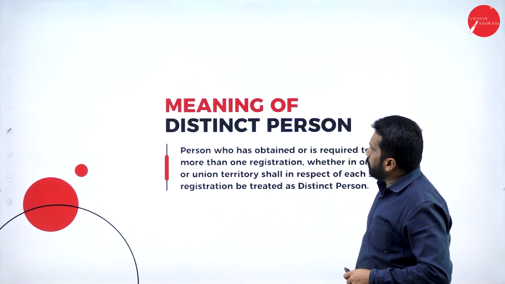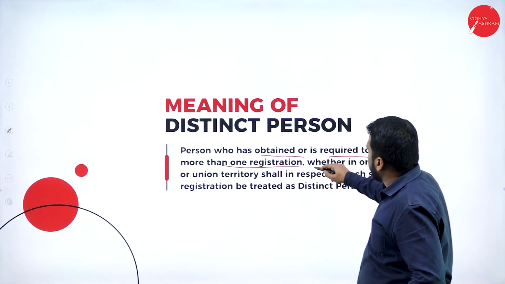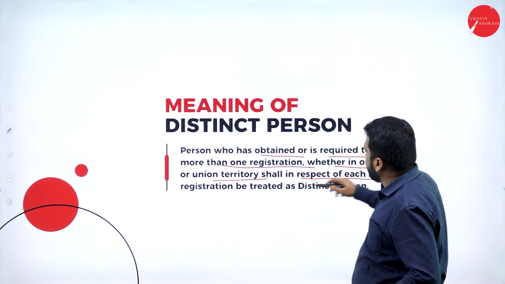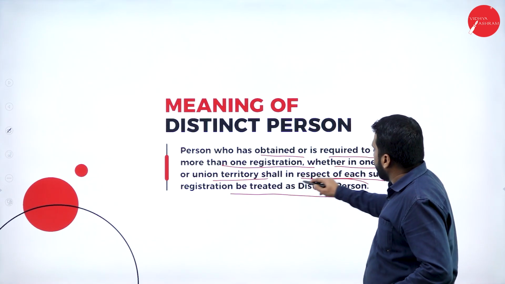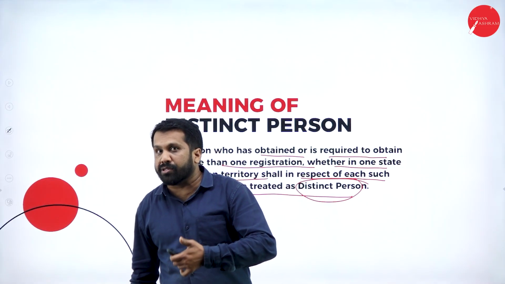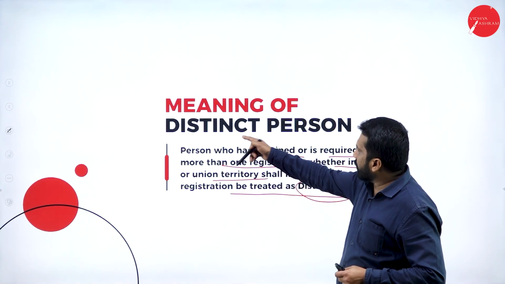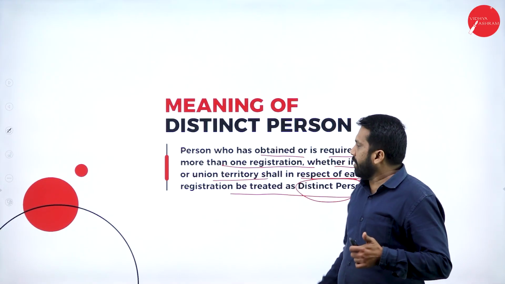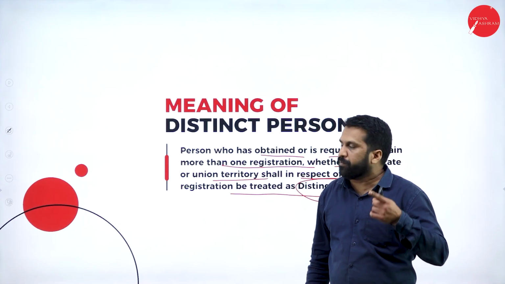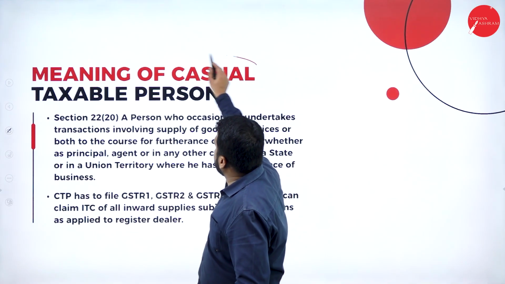Now, distinct person: a person who has obtained or is required to obtain more than one registration, whether in one state or union territory, shall in respect of each such registration be treated as distinct. Distinct person means you are from Karnataka and you have a business in some other state also. If you need separate registration, then you are called a distinct person. If you have a business in a union territory and want separate registration there, then you will be called a distinct person.